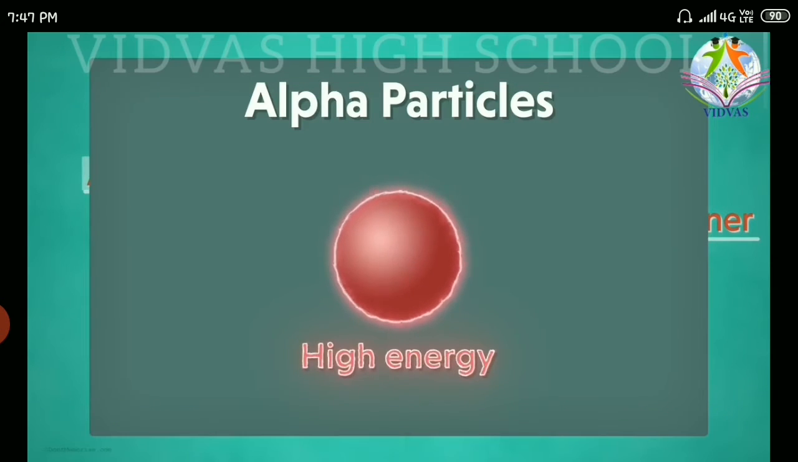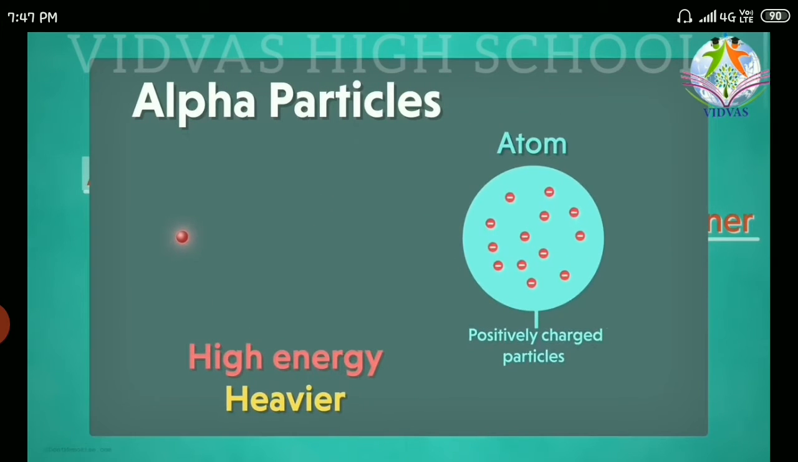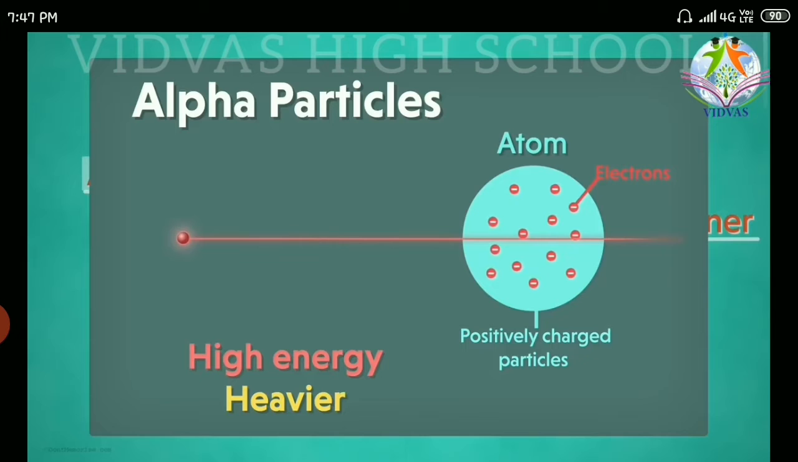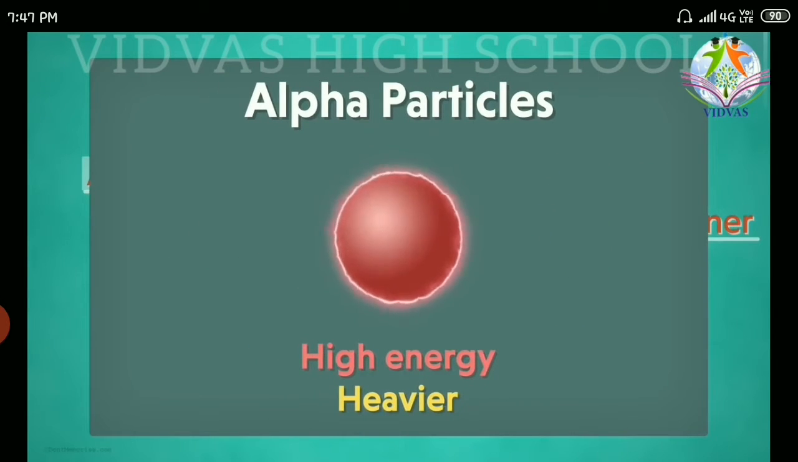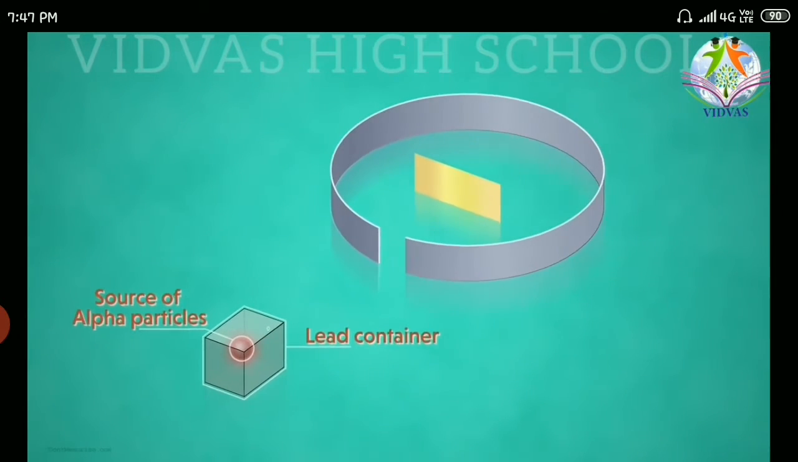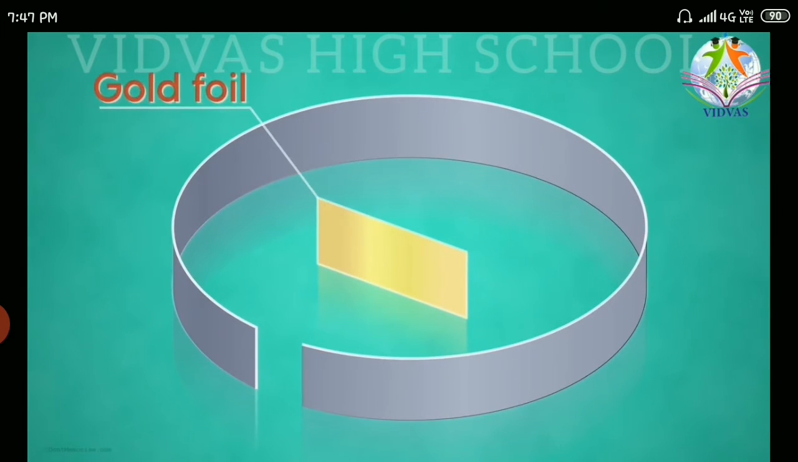Alpha particles have high energy and are heavier. So what is the necessity of higher energy and heavier particles? As J.J. Thomson said that negative charge particles are present inside the positive, alpha particles with higher energy can dominate these electrons and move straight. So this was the concept in Ernest Rutherford's mind. Depending upon these two things, higher energy and heavier mass, he arranged alpha particles inside a lead container. He also took a gold foil.